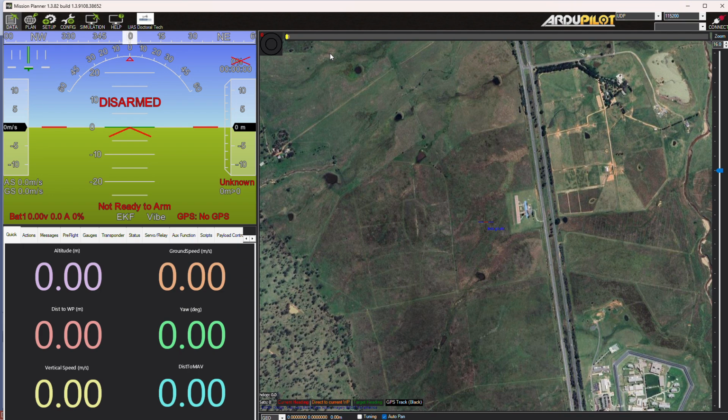As you can see, our Mission Planner is successfully compiled and our additional custom button appeared in the Mission Planner as we programmed.